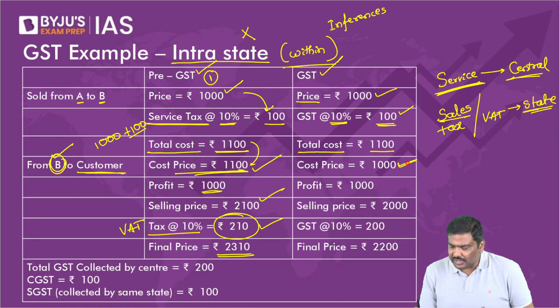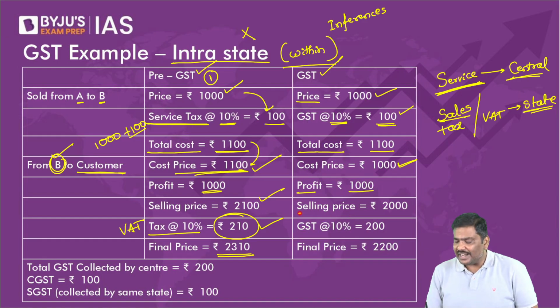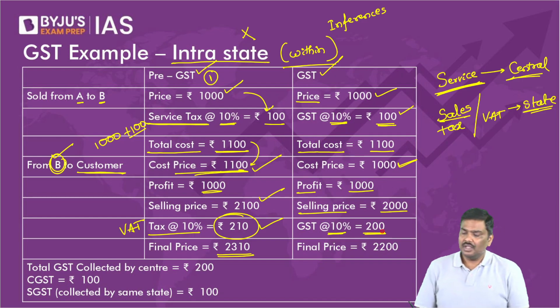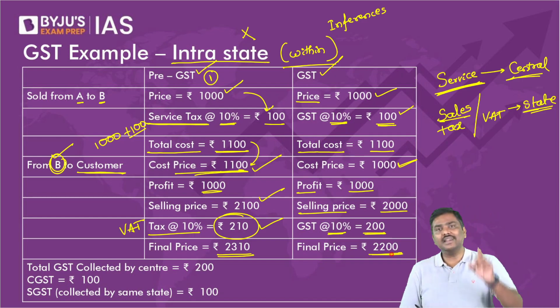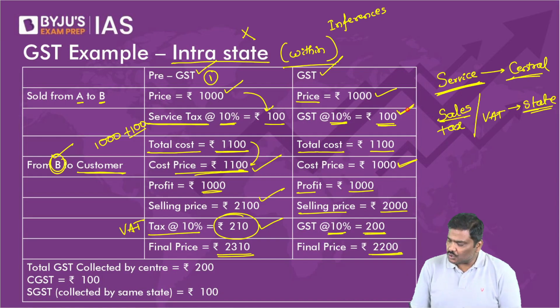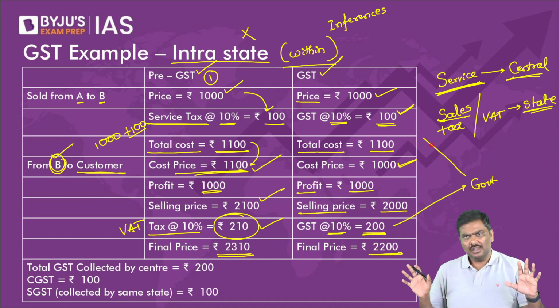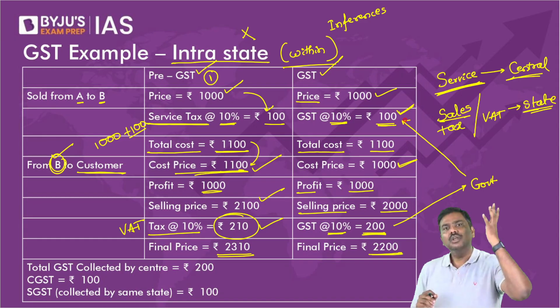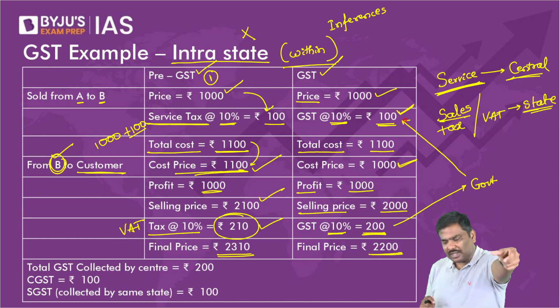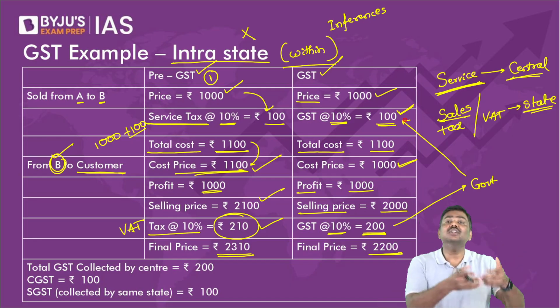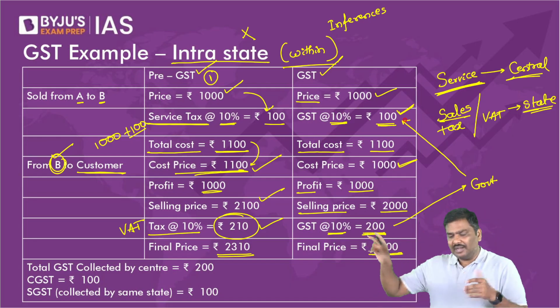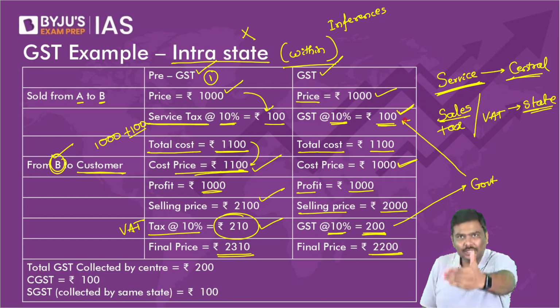You want to earn a profit of 1000 rupee. Now the selling price will become 2000 rupees. GST rate is 10%. That is basically 200. Final price is 2200. Now whatever taxes government has collected in the first step, you take this 200, give it to the government. Now government will return this 100 rupee to you. Simple idea. So first step, you will pay 100 rupee to the government. In the second step, you will collect 200 rupee and give it to the government. Government will process 100 rupee into your account.